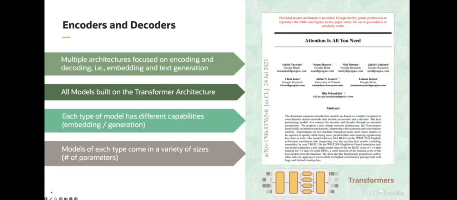All the models that I'll be talking about in this module are based on an underlying transformer architecture, which was popularized in the paper Attention is All You Need, which came out in 2017. That paper has really revolutionized natural language processing and machine learning at large. I'm not going to talk about the transformer architecture in detail, but there are a number of good tutorials out there which I'd encourage you to take a look at if you're interested. Encoders and decoders can come in all different kinds of sizes. In the realm of language model, size refers to the number of trainable parameters that the model has.